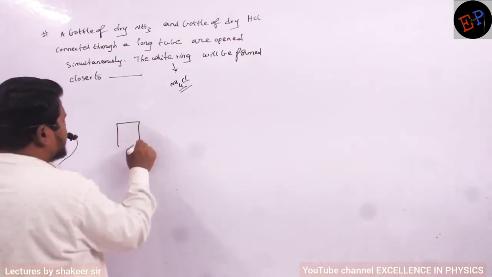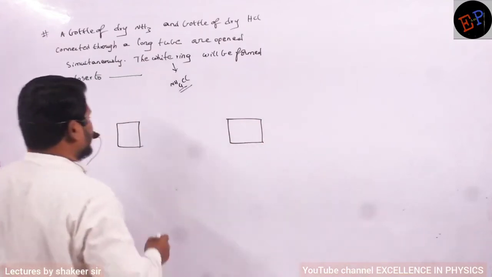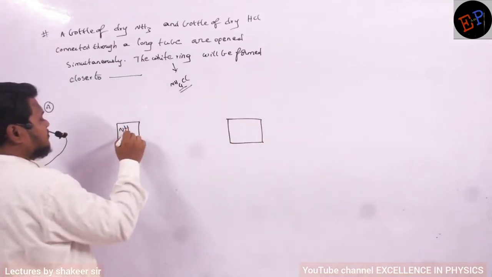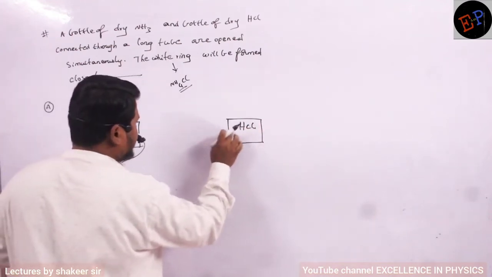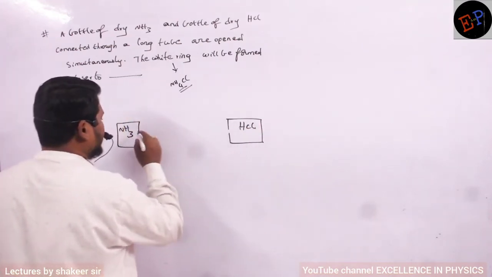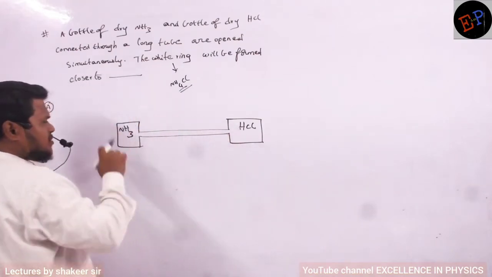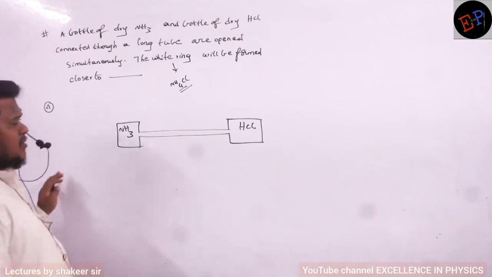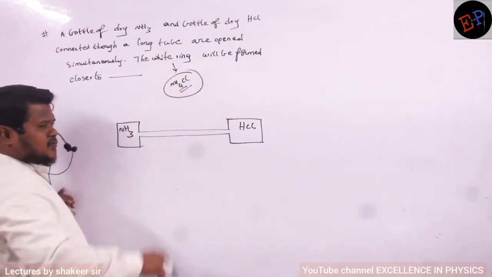So consider these are two boxes. And here I have NH3 and here I have HCl. So both of them are connected by a tube. Clear? And both the tubes are opened. Then a white ring will be formed, and the white ring is definitely NH4Cl.